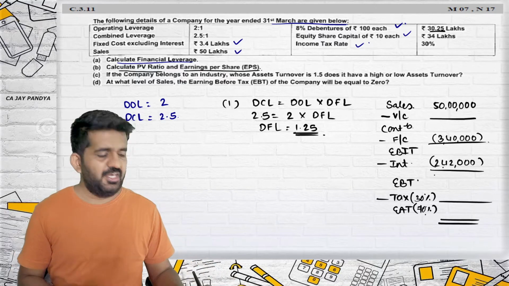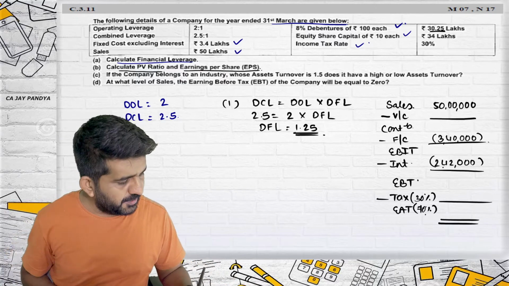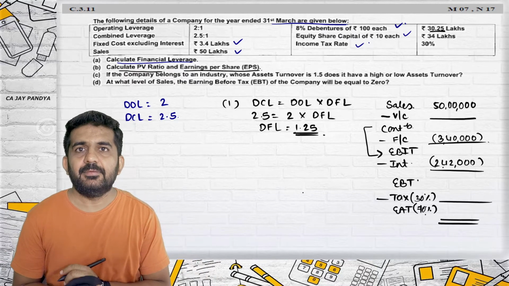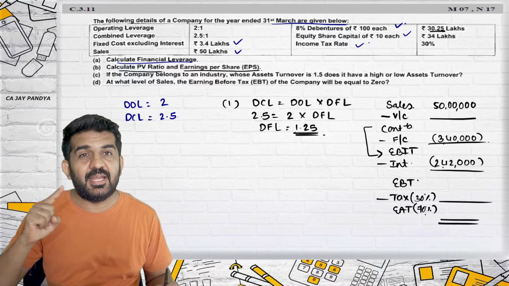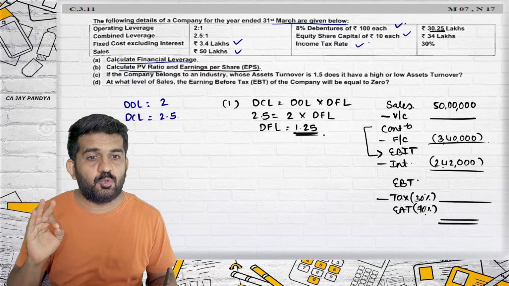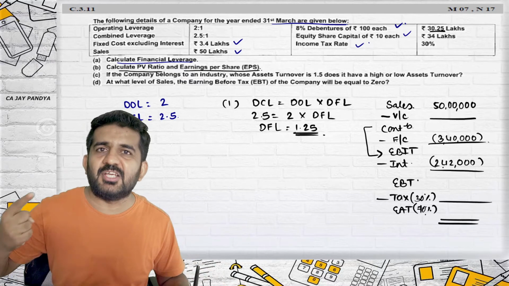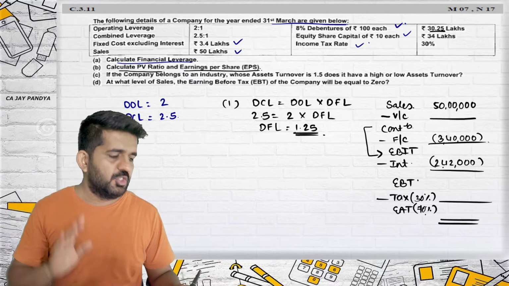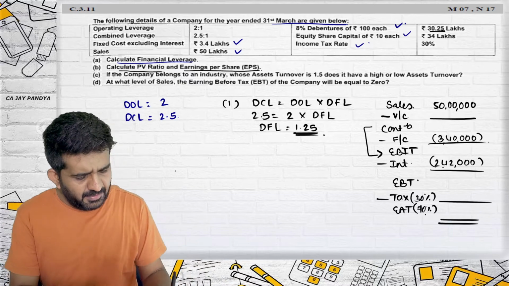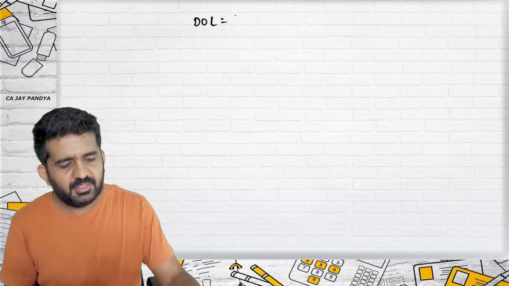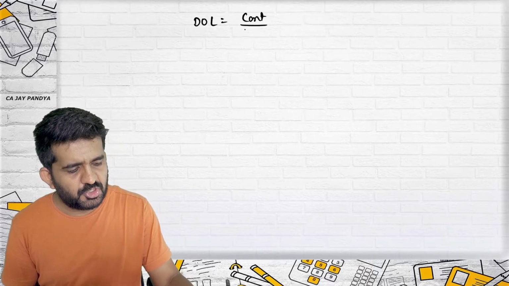Try to concentrate. Am I having degree of operating leverage? Yes, contribution divided by EBIT. Please understand, in the first lecture of leverage, I have told you, ultimately it measures fixed cost. If fixed cost is available, then all the answers will be easily found out. Let me take the degree of operating leverage and solve this. Degree of operating leverage, can I say, is contribution upon EBIT?